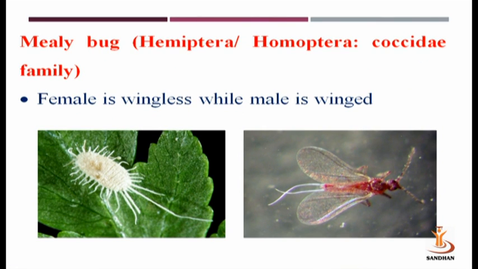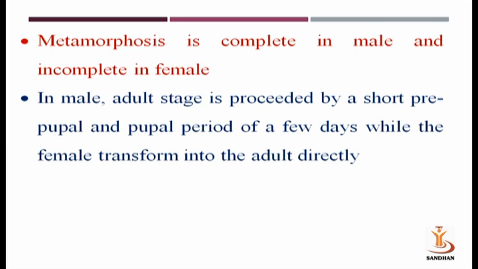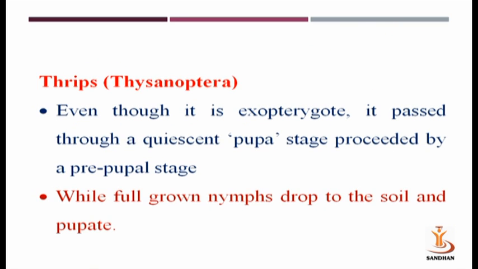Next example is mealybug. It belongs to Hemiptera order or Homoptera order, Coccidae family. In this case, female is wingless while male is winged. Metamorphosis is complete in male and incomplete in female. In male, adult stage is preceded by a short pre-pupal or pupal period for a few days, while the female transforms into adult directly.